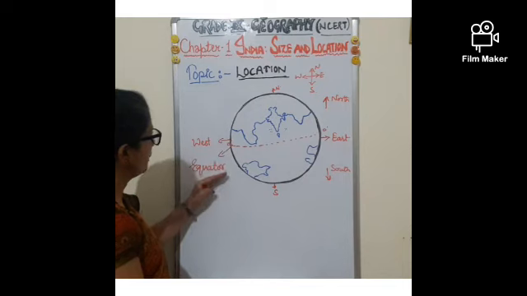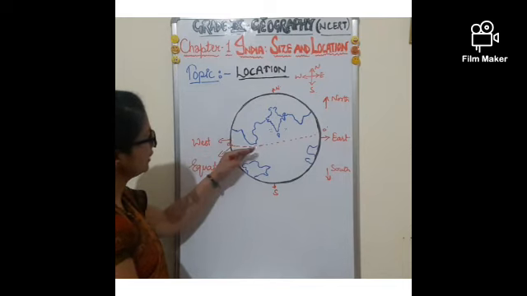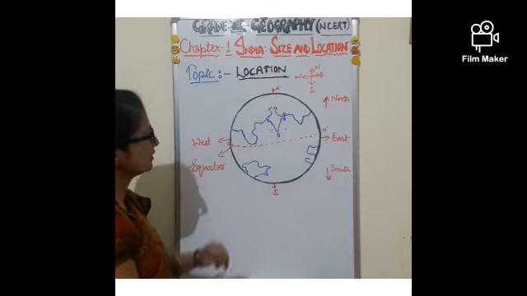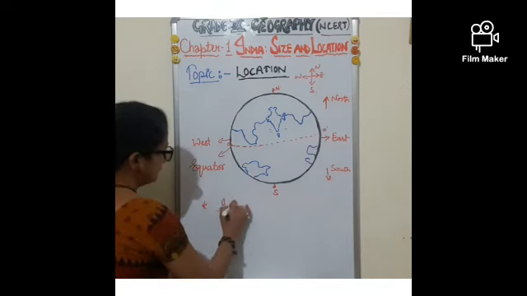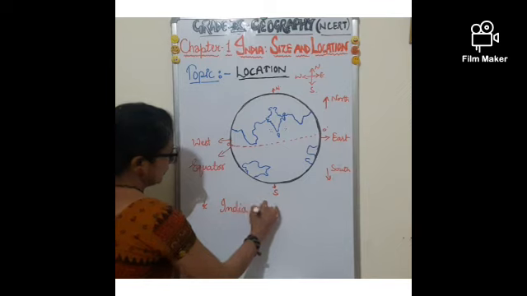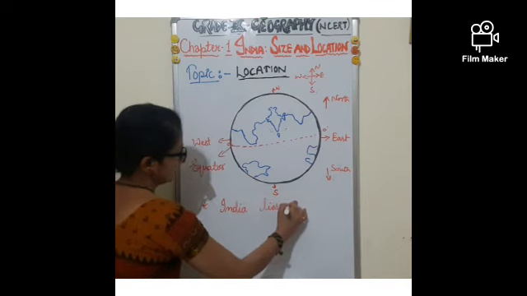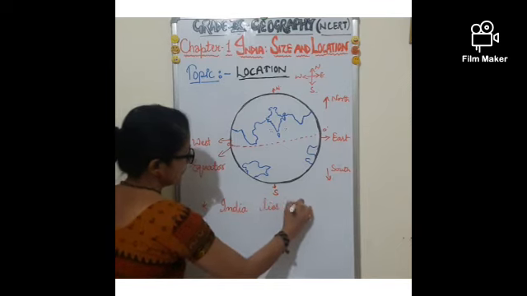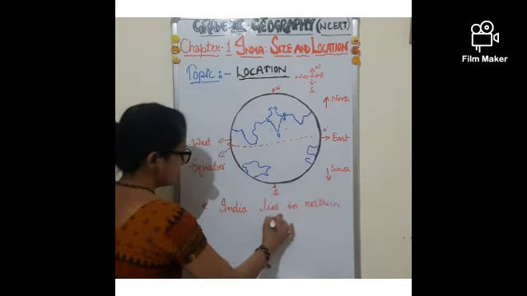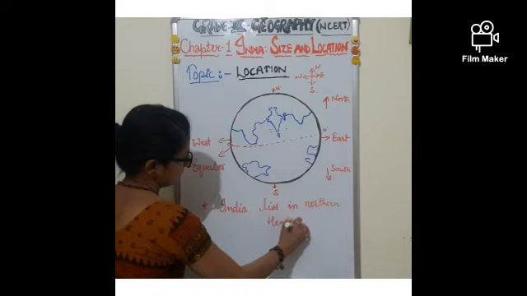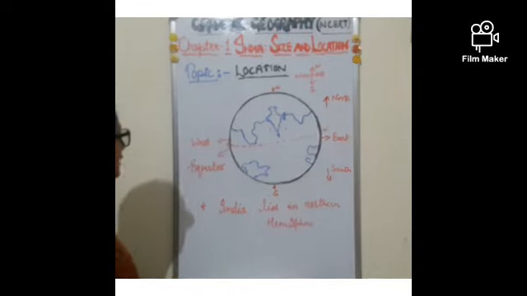It means the equator lies below India and India comes under the northern hemisphere. So we can say India lies in the northern hemisphere. So this is the location of India.